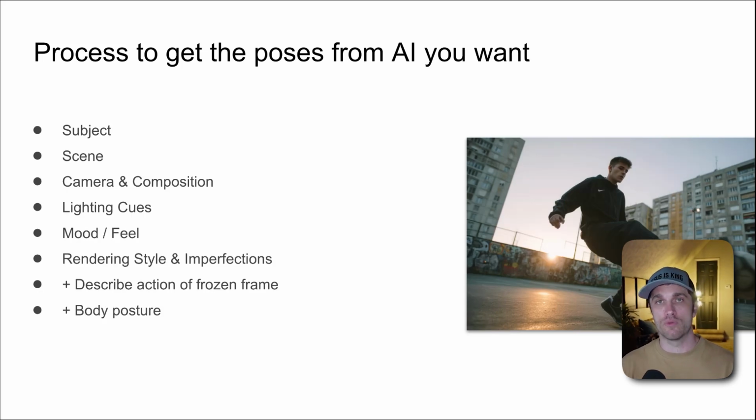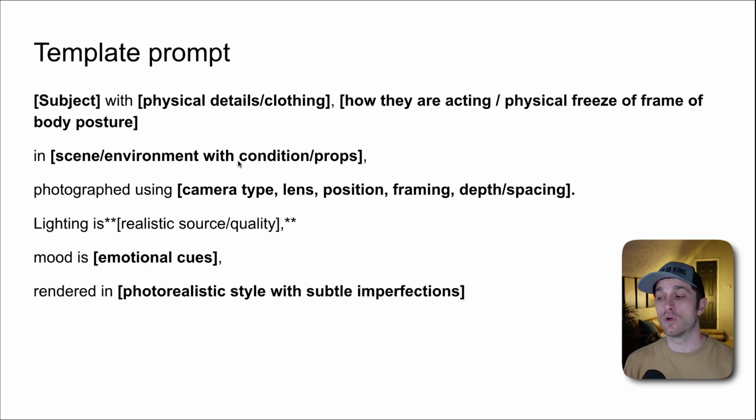A lot of people go wrong here. This is where I see a lot of people get friction and have to prompt it 15, 20 times to get what they want, and it's because they miss these two distinctions. When you're describing it, you have to describe it as if it's frozen in time, describe the picture in your head, but then also you may have to describe the posture of the body. So going back to the template prompt, this is how we would add it. It's the same template structure I've taught you previously, but I'm adding specifically body posture, so how they're acting, but the physical freeze of the frame of the body posture.